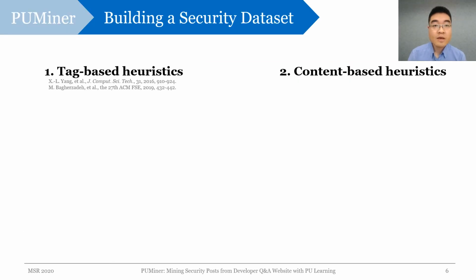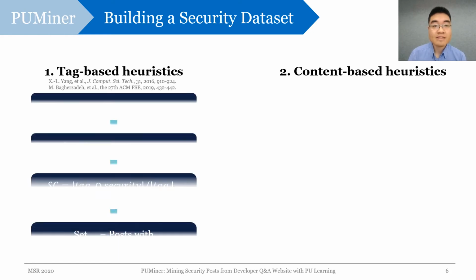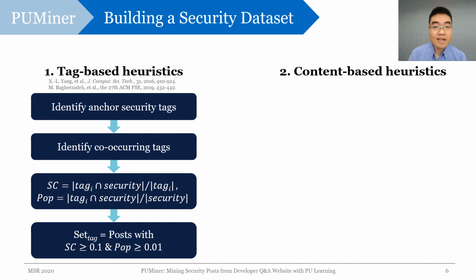In this work, we develop heuristics based on both the tags and the content of other parts of a post to build a security dataset for PU learning. Regarding the tag-based heuristics, we follow a standard procedure in existing works, where we first obtain the anchor and co-occurring tags within the security context. We then employ two metrics to quantify how much a tag is related to security and how popular it is. After that, we filter them using the tag thresholds to select the relevant set, set tag.